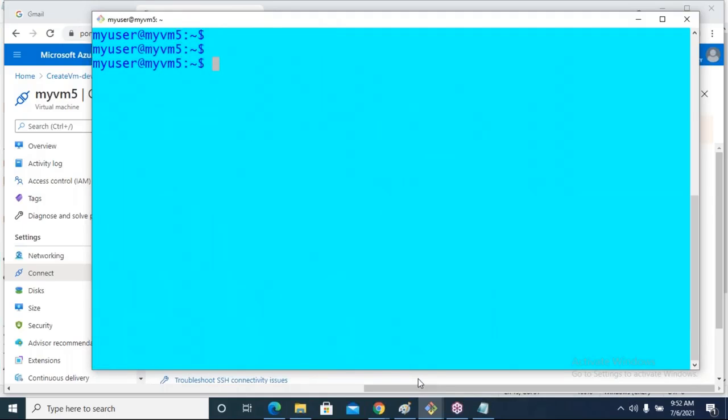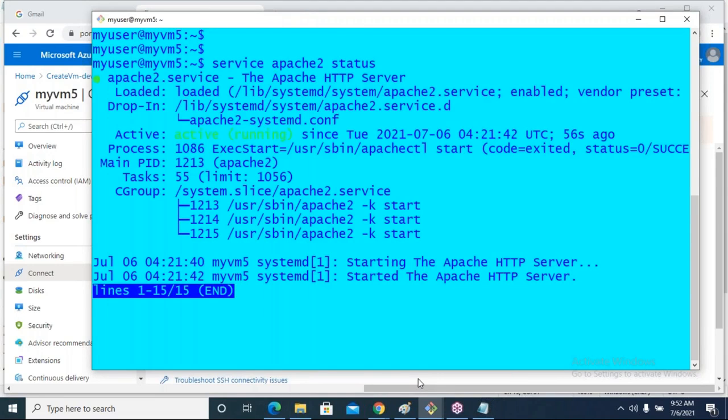Now check whether Apache 2 is available or not. I did not install it, right? Service apache2 status. See, it is running, right? So Apache 2 is available since it is a VM that is created from a custom image.